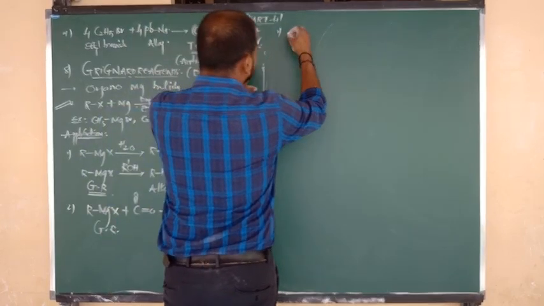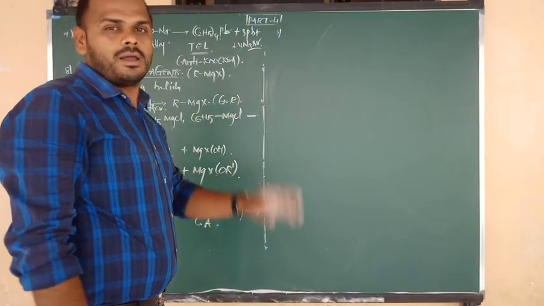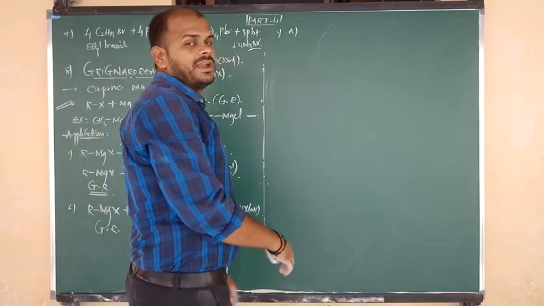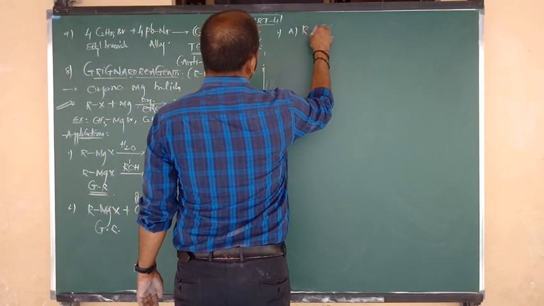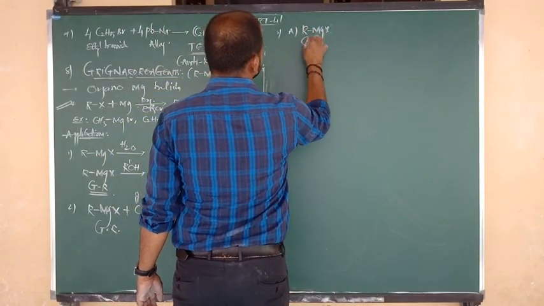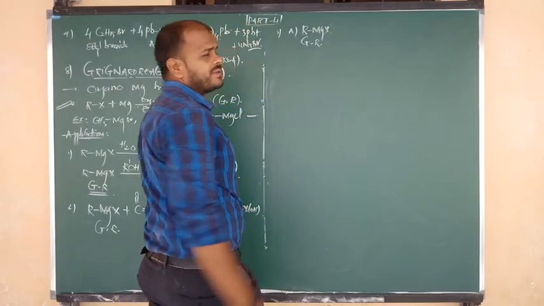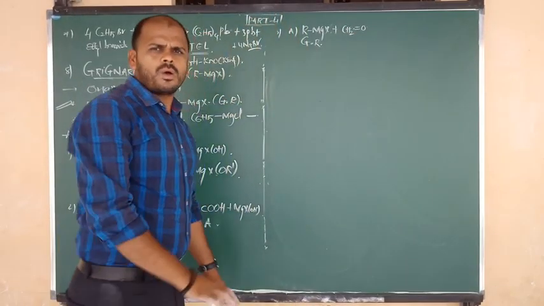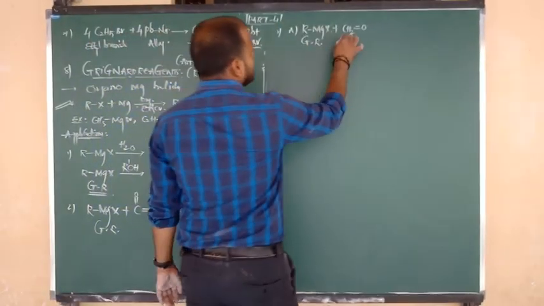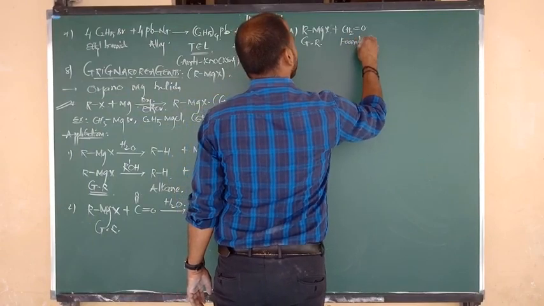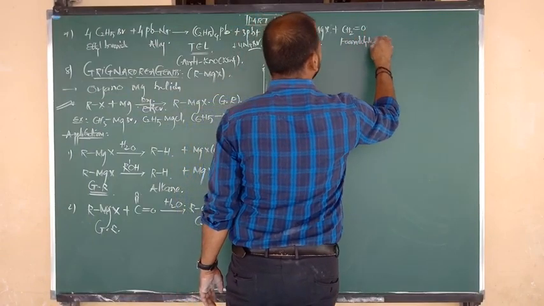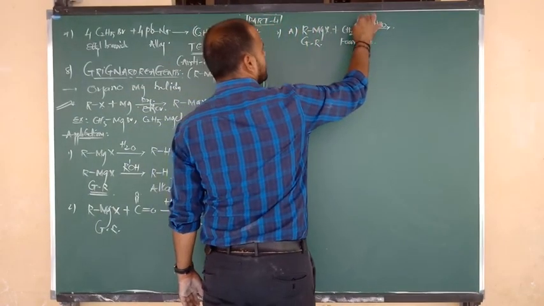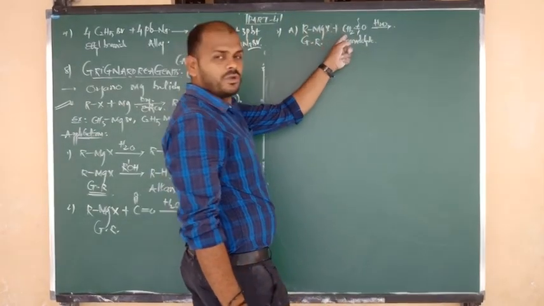Let us go for application number 3, preparations of alcohols: primary, secondary and tertiary alcohols. In that, 3 cases have to be considered for 3 different types of alcohols. Grignard reagent formula is nothing but RMgX. Upon reaction with formaldehyde, CH2O or HCHO, no problem. So what is the name of this compound, beta? Formaldehyde. Grignard reagents on reaction with formaldehyde and followed by what? Hydrolysis. Yes, it gives the product R bonded to CH2.